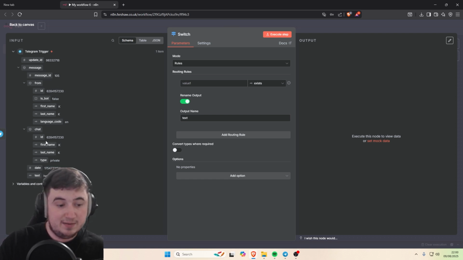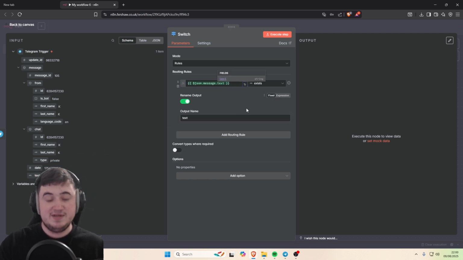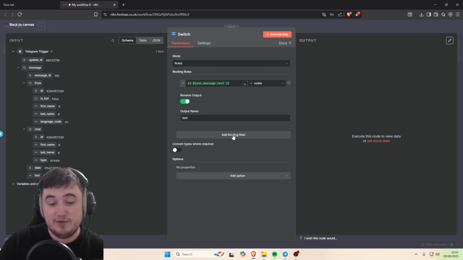Go to your side where it says the trigger, and then add the text into there. So now if there's any text in the message, it's going to go down the text route. Now we need to add the rule for voice. So just click add routing rule.